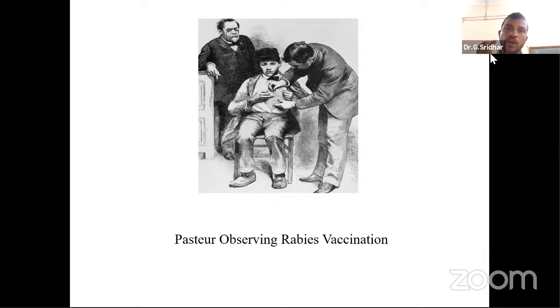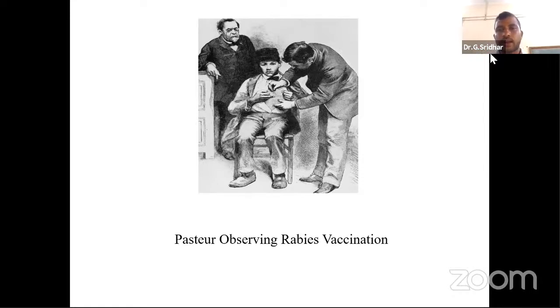Then coming to humoral immunity: humoral immunity means the immunity we get in the body by the antibodies or by the response of B cells. That is called the humoral type of immune response.